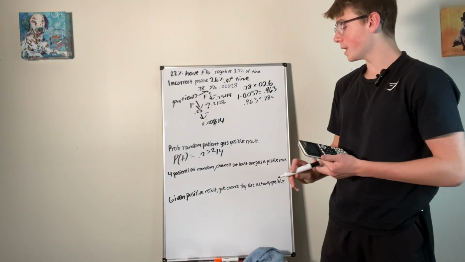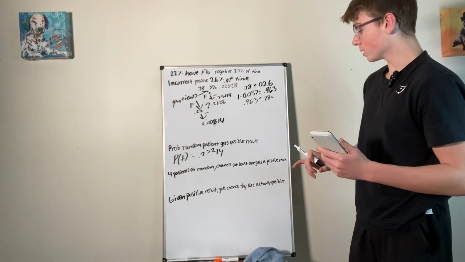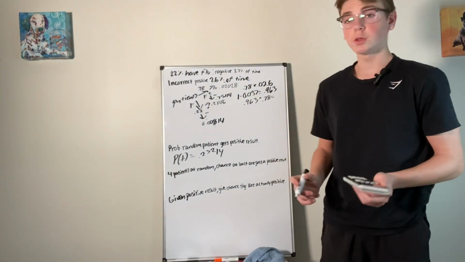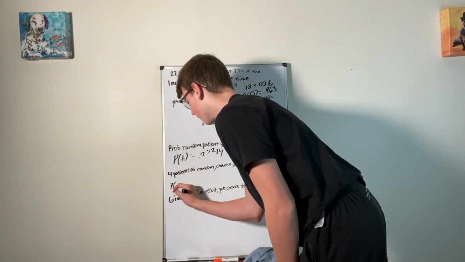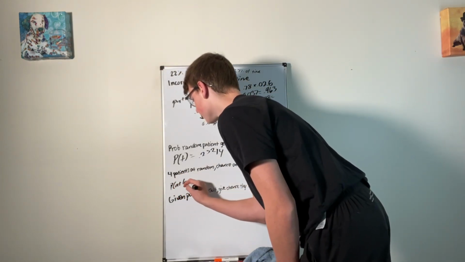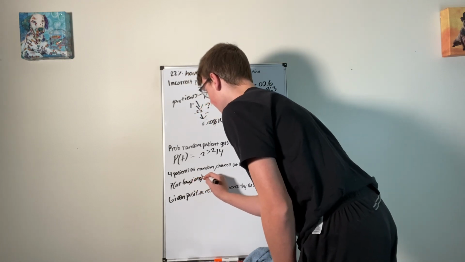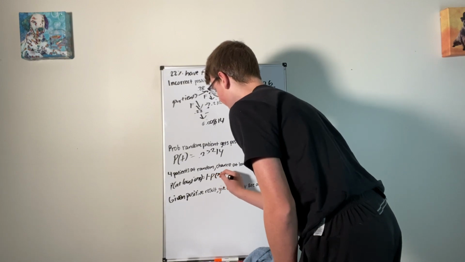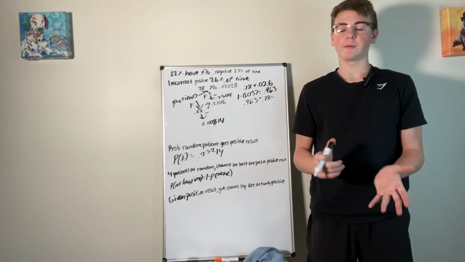Okay, so now 4 patients are chosen at random, right? And give the chance that at least one of them gets a positive result. Well, here, your formula is going to be P of at least 1 is going to be 1 minus, so the complement of none. Because, well, here you have discrete variables.